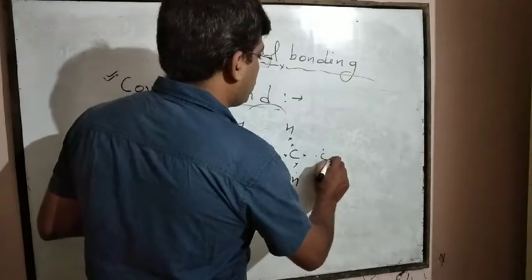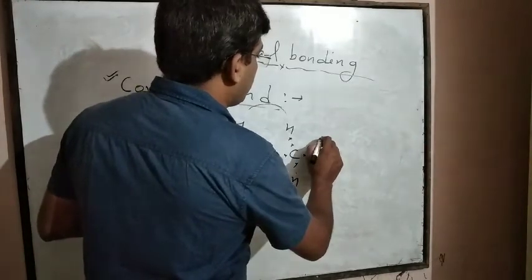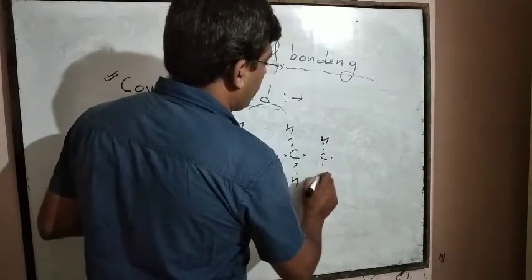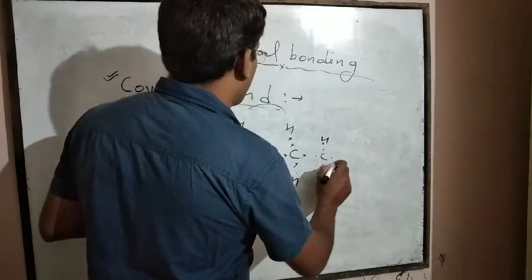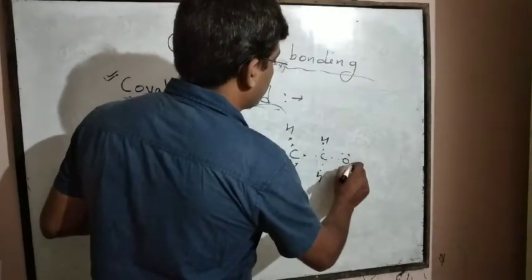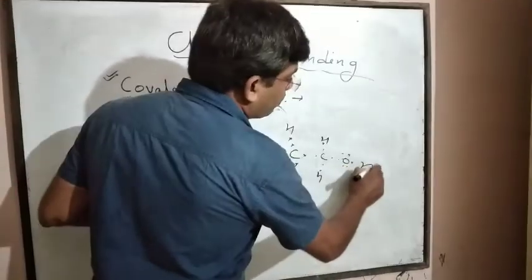Here 3 electrons of the second carbon atom remain, and 2 electrons are connected with hydrogen atoms and 1 electron connected with the oxygen atom, and 1 electron of oxygen is connected with hydrogen.